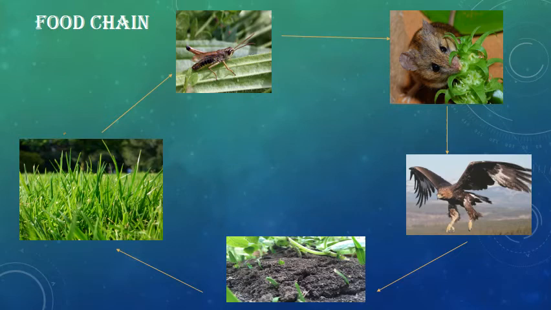So children, you all can see how the energy, how the nutrients are passed from one creature to another, right? When the eagle dies, the organism breaks the body down, and children, it forms the nutrients. Now these nutrients along with sun and water help the plants to grow. So you all can see in the food chain how the energy, how the nutrients pass from creature to creature.